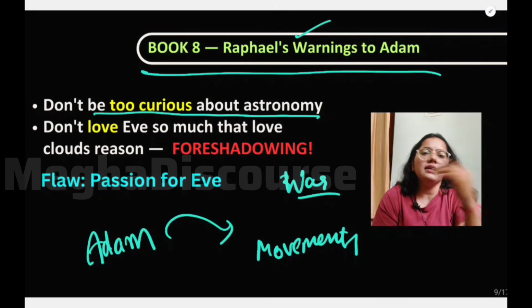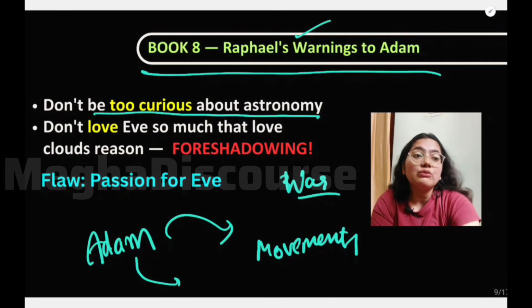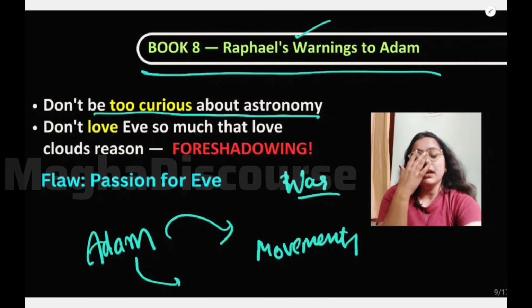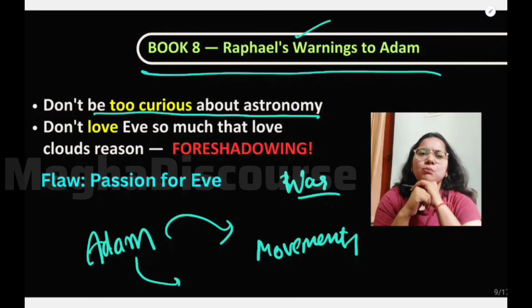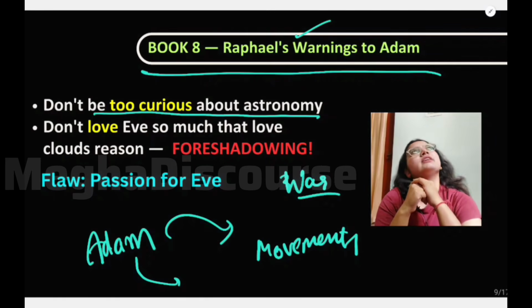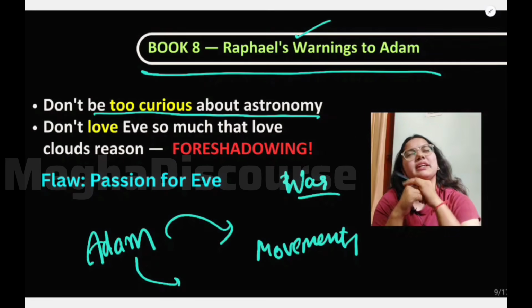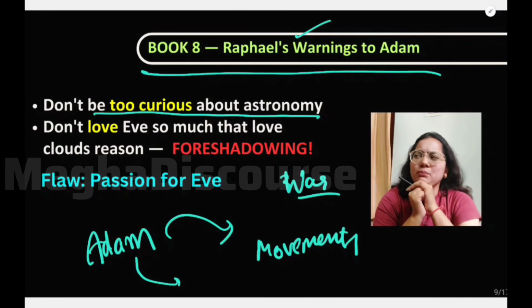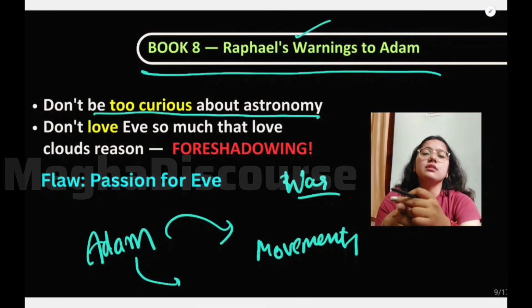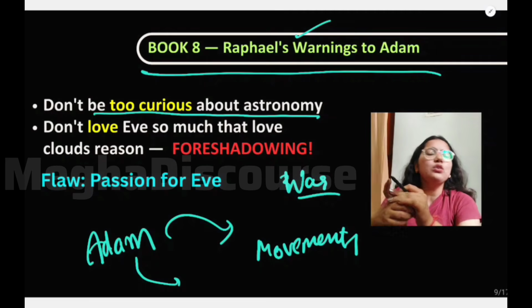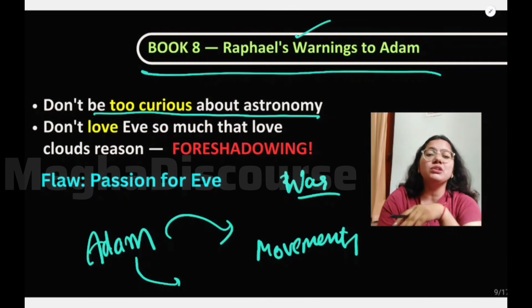And then Adam tells Raphael about Eve, how Eve was created. He gives an anecdote that one day I was just sitting and feeling very bored, and I looked to God and told him that I'm feeling bored and I want somebody who has power equal to mine, because with him in the Eden garden there used to live animals and other birds, but they did not have power equal to Adam's.